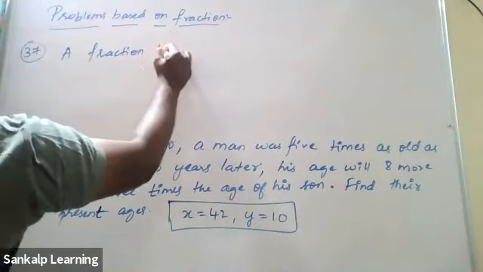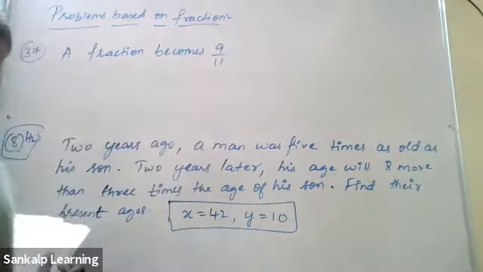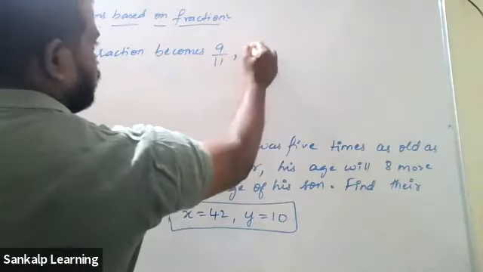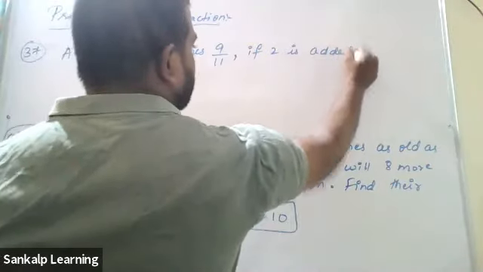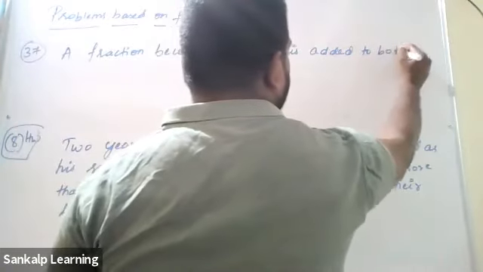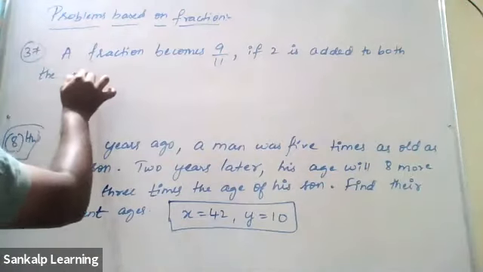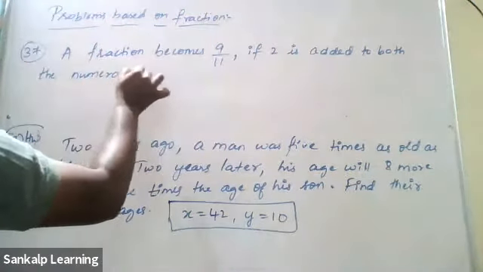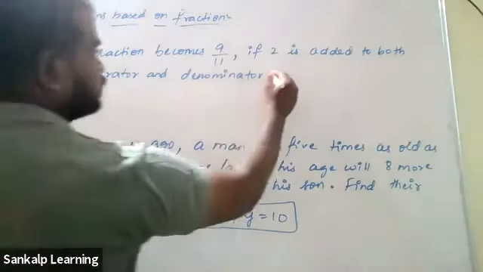A fraction becomes 9 by 11 if 2 is added to both the numerator and denominator, full stop.